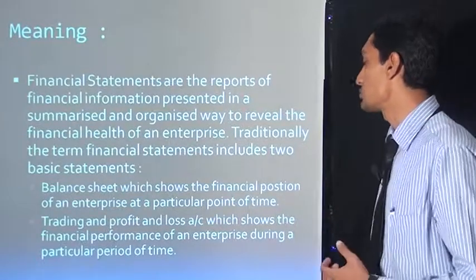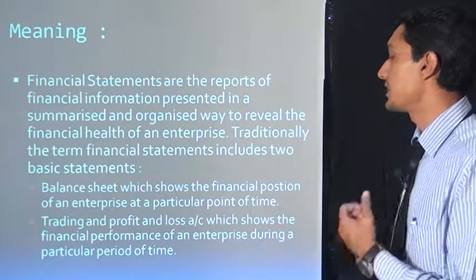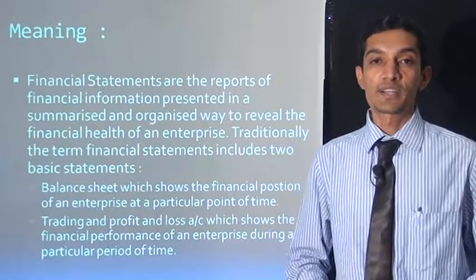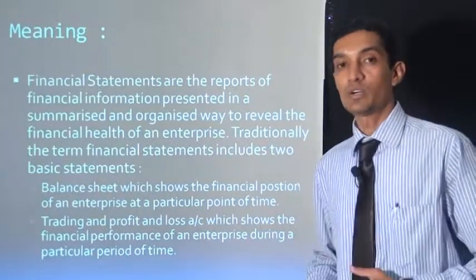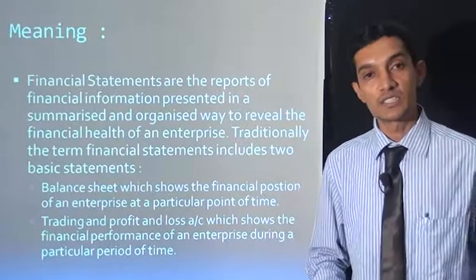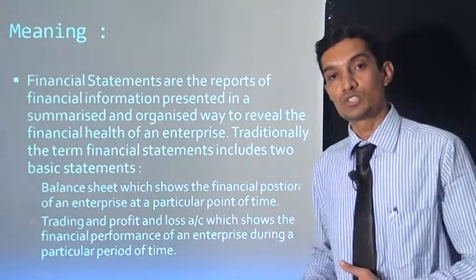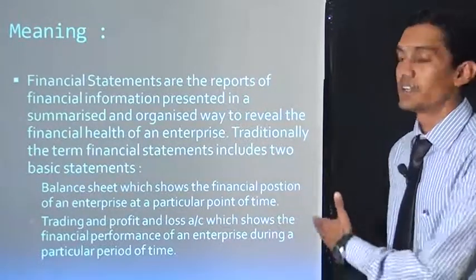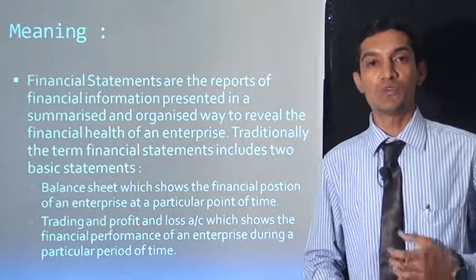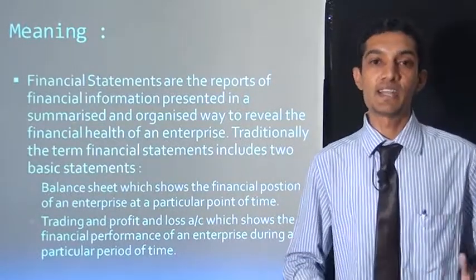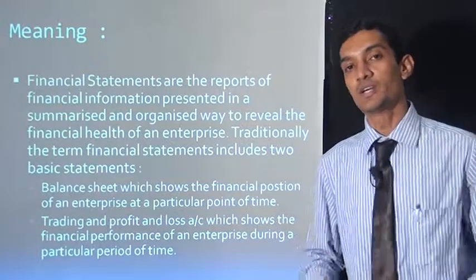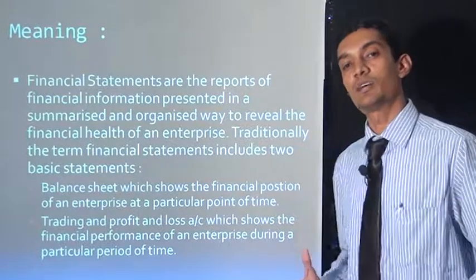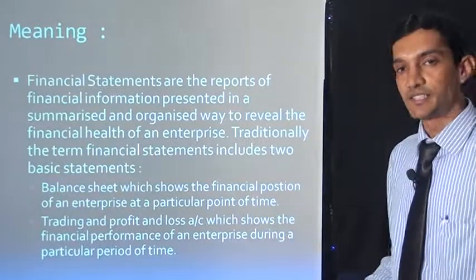Now the trading and profit and loss account shows the financial performance of the enterprise during a particular period of time. In the trading account, what types of purchases are there? Out of the market, are your purchases good or not, and are your sales good or not? Sales and purchases are all shown in the trading account. And the profit and loss account has two sides. On the debit side are all expenses, and on the credit side are all income and gains.